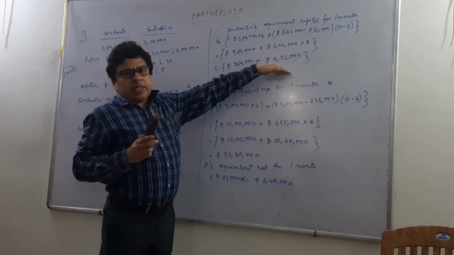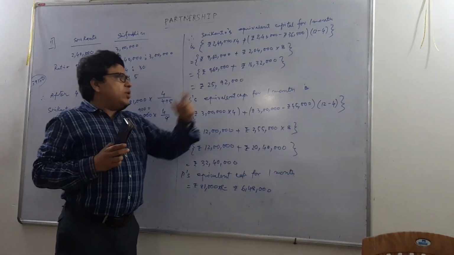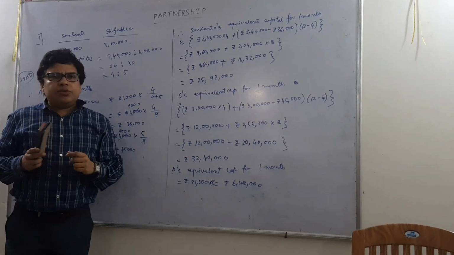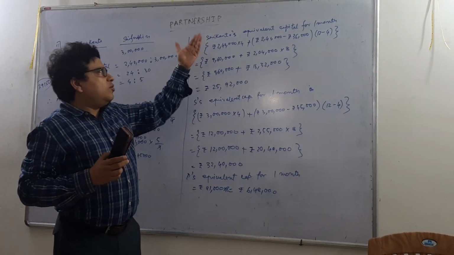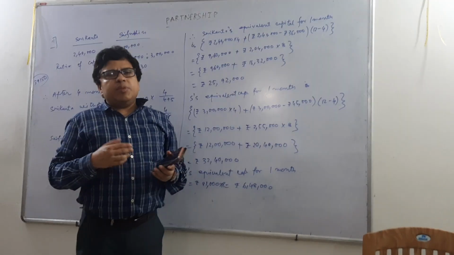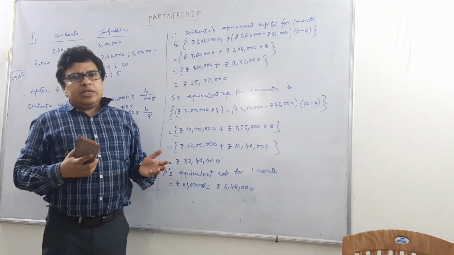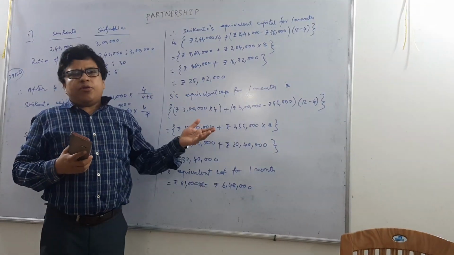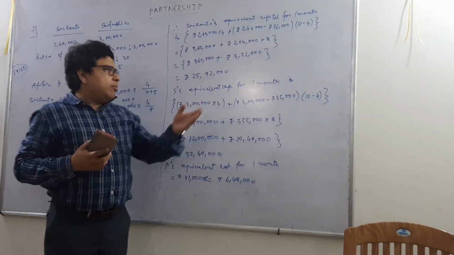When these two numbers are added, we get rupees 25,92,000. This is Srikanth's equivalent capital for 1 month. And I think you remember what equivalent capital for 1 month is. It means that the profit that Srikanth enjoyed at the end of the year, if he wants to make the same profit in 1 month, then he needs to invest this much amount of money.